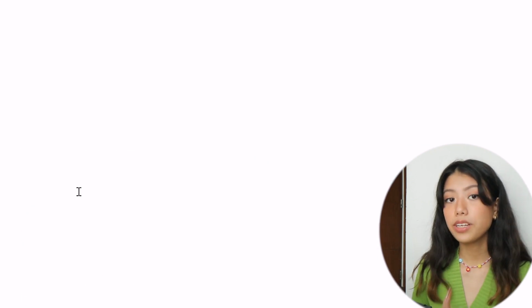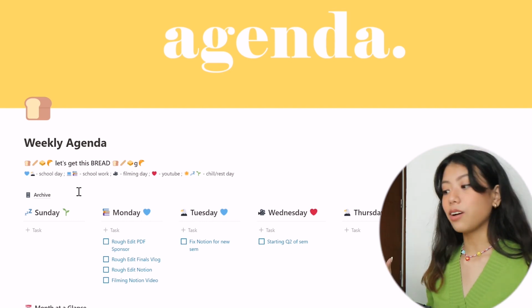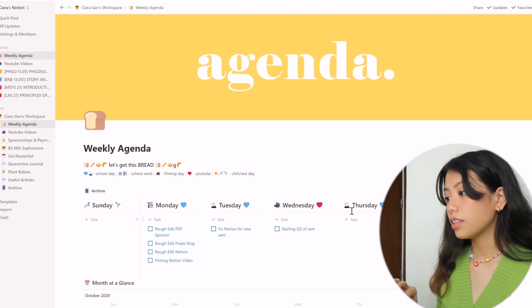So going back to my workspace, we now have my life space. This is the one page that I use every day, every single day. This is my weekly agenda. I add the different things that I need to do. So these are the different days of the week.